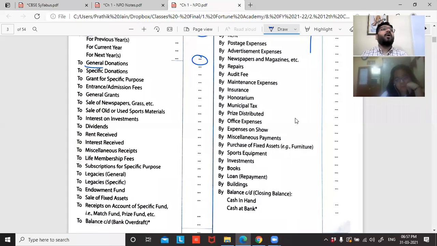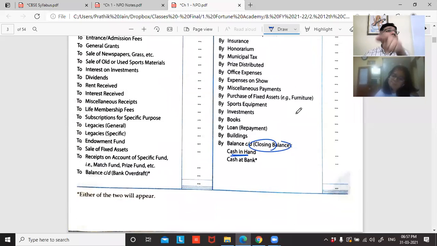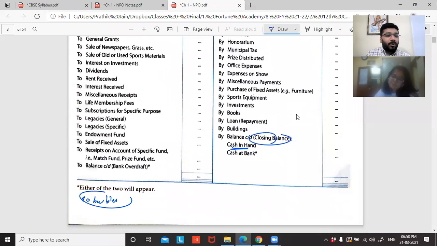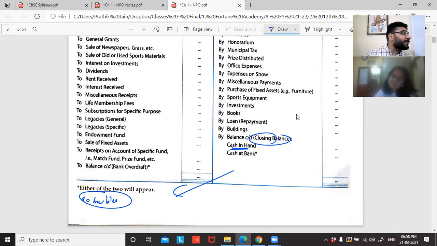So the cash account, that is the cash balance, will always have its closing balance on the credit side. Closing balance will always come on the credit side. If closing comes on the credit side, where will the opening come? To balance brought down. So we say the cash account is a debit balance. Why? Because carry down is coming on the credit side and brought down will come on the opposite side. That is why whenever the opening balance is coming on the debit side, it becomes a debit balance.